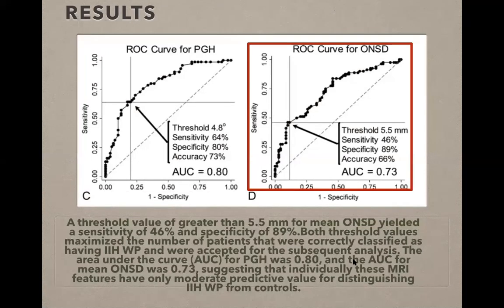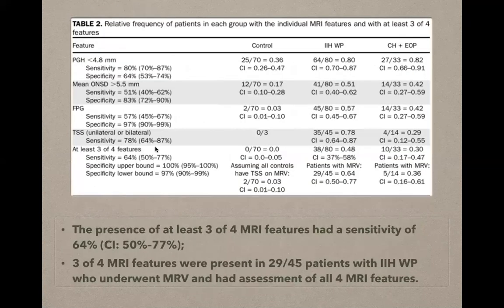AUC was 0.73. So as the AUC for both criteria were 0.8 and 0.73 respectively, individually features only had a moderate predictive value for distinguishing patients from controls. Now the presence of at least 3 of 4 MRI features had a sensitivity of 64%, and these were present in 29 out of the IHWP patients who underwent MRV.